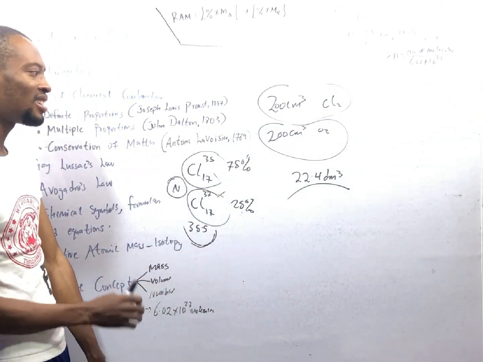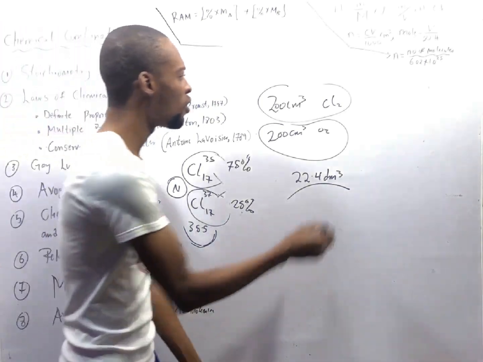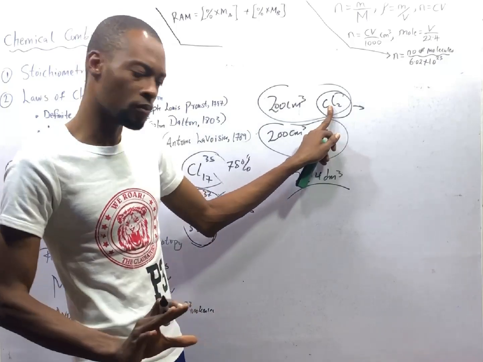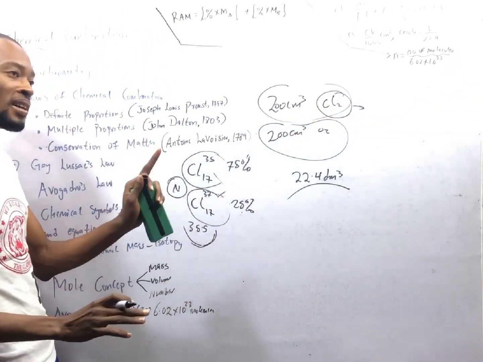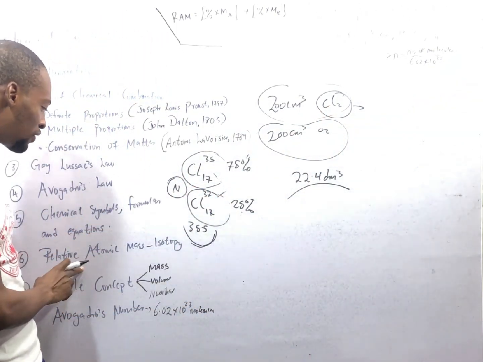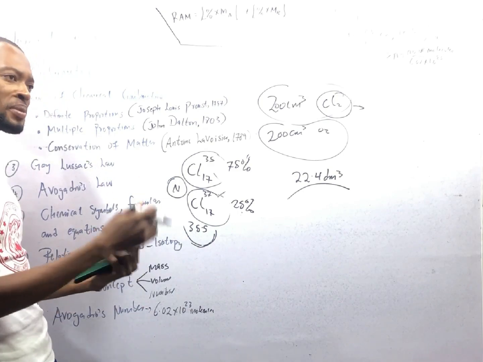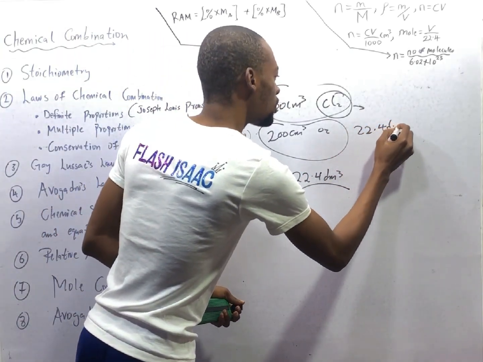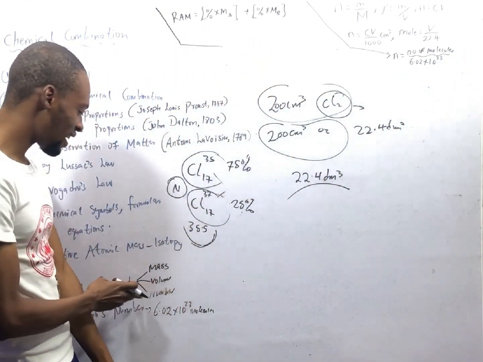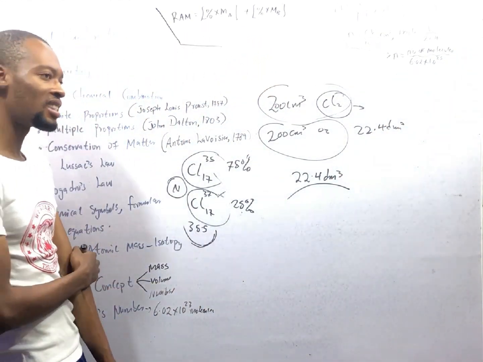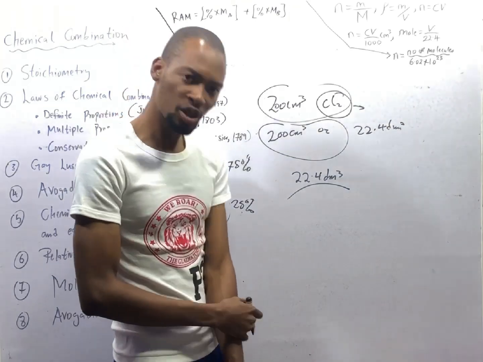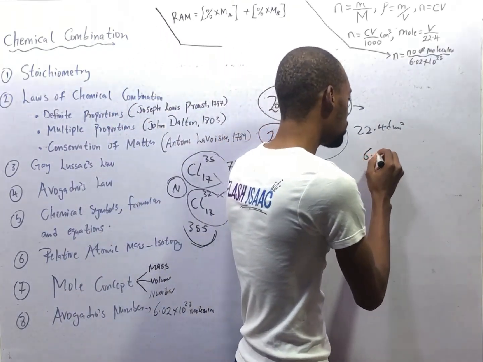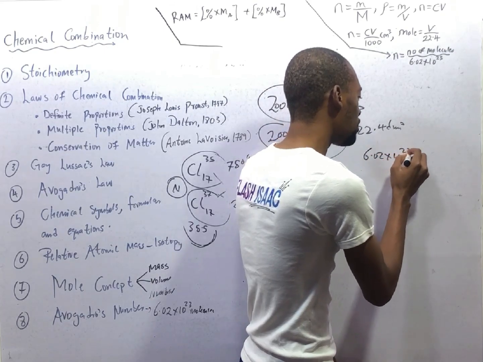Mole as a mass means that 1 mole of Cl2 is simply the atomic mass of Cl2. Mole as a volume means 1 mole of a substance should contain 22.4 dm cube. And mole as a number says that 1 mole of an atom should contain Avogadro's number, which is 6.02 times 10 to the power of 23.